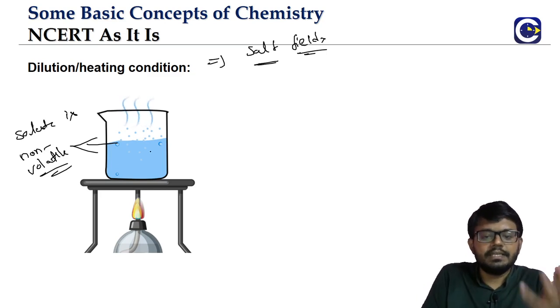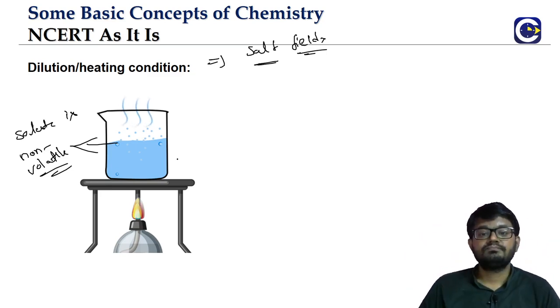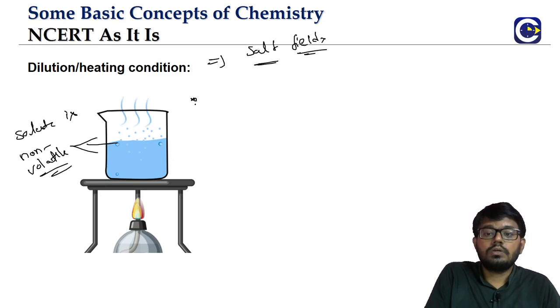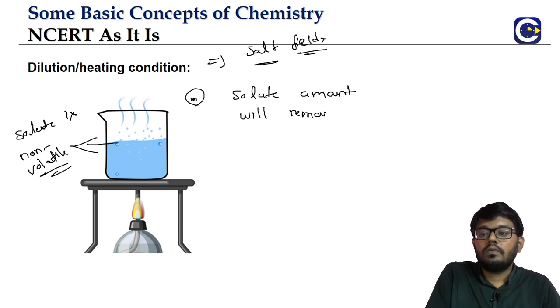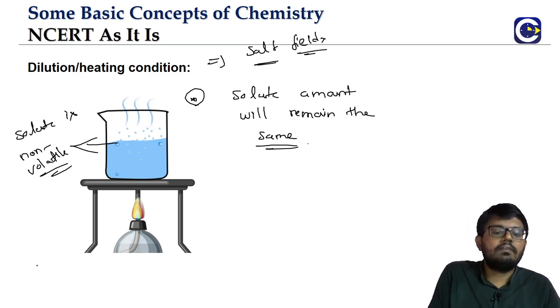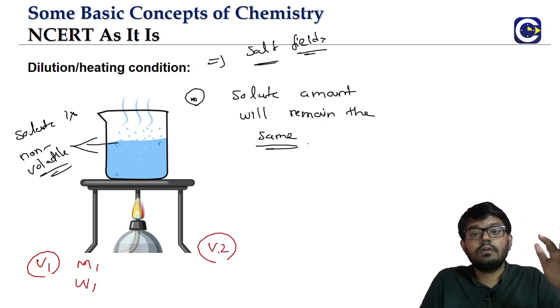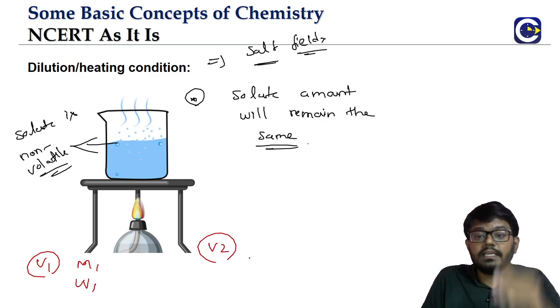So if you are heating, what happens? Solvent will evaporate, but solute particles will be as they are. Here also same thing, means the solute amount will remain the same. Solute amount will not change. Same concept, right? If the solute amount is not changing, then initially let us say volume is V1, molarity M1, normality N1. Finally the volume is V2. So in case of dilution, V2 will be higher. In case of heating, V2 will be lesser.